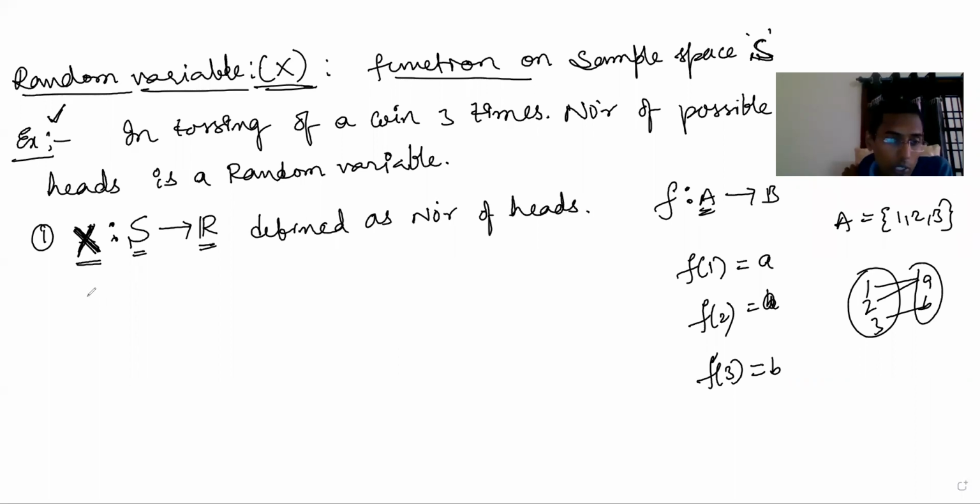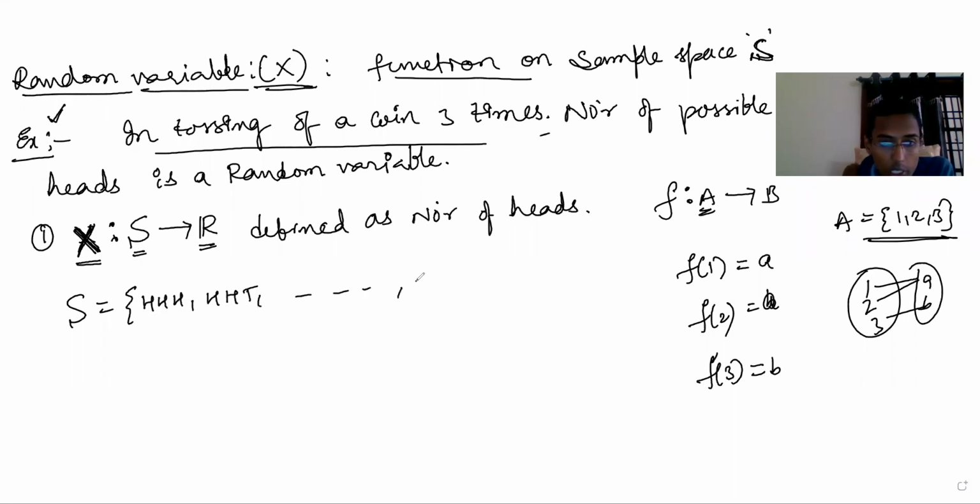Okay, now see how it will work. See, what is S? S is the sample space when 3 coins are tossed. So I am writing S. So here like A, if we write A, F of 1, F of 2, F of 3, if we write S also, we'll have H, H, H, H, H, T, so on up to T, T, T. So 8 outcomes will be there. Now X of H, H, H. Now X is number of heads, right? Now, what is the number of heads? 3. Like this it will work.